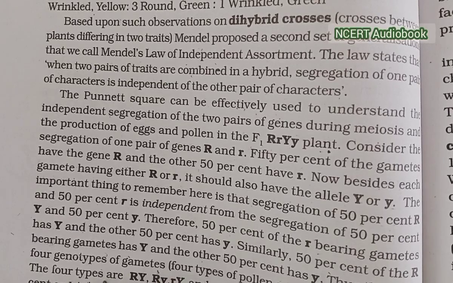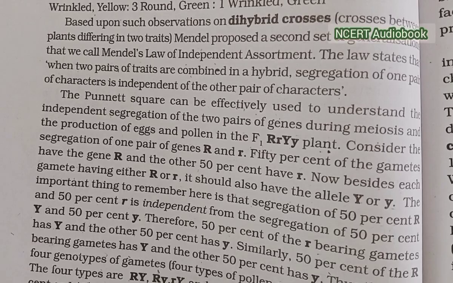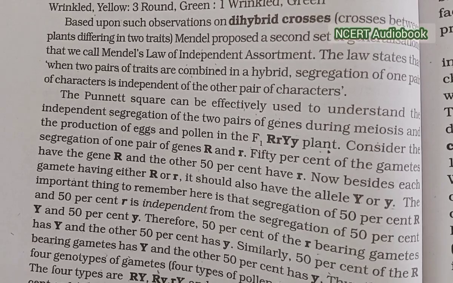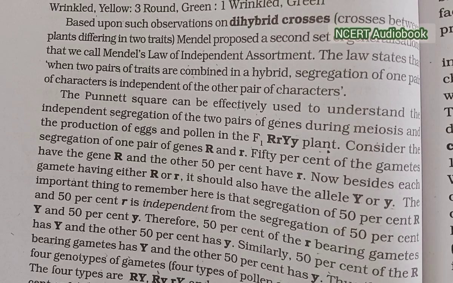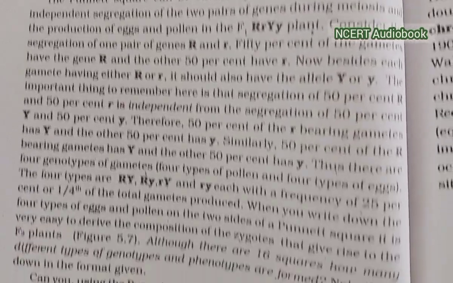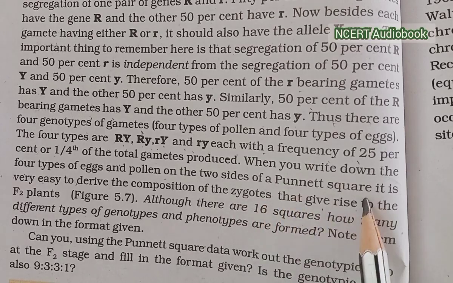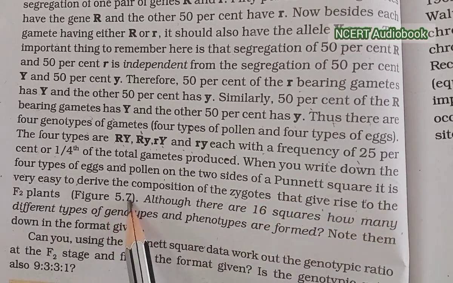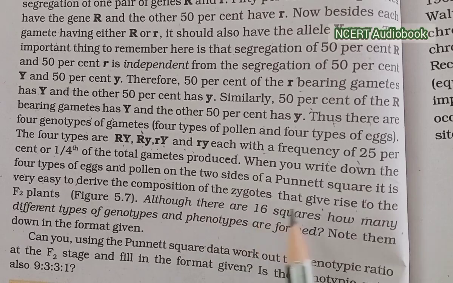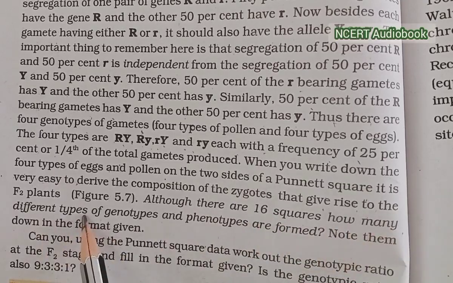The four types are capital R capital Y, capital R small y, small r capital Y, and small r small y, each with a frequency of 25% or one-fourth of the total gametes produced. When you write down the four types of eggs and pollen on the two sides of the Punnett square, it is very easy to derive the composition of the zygote that gives rise to the F2 plants.